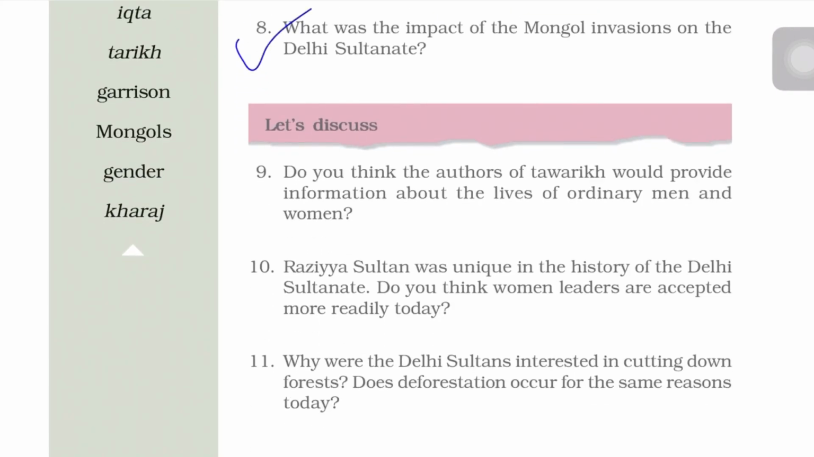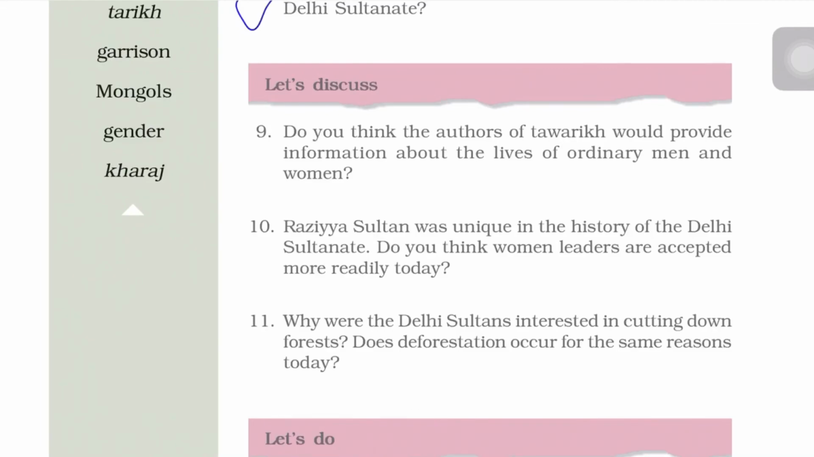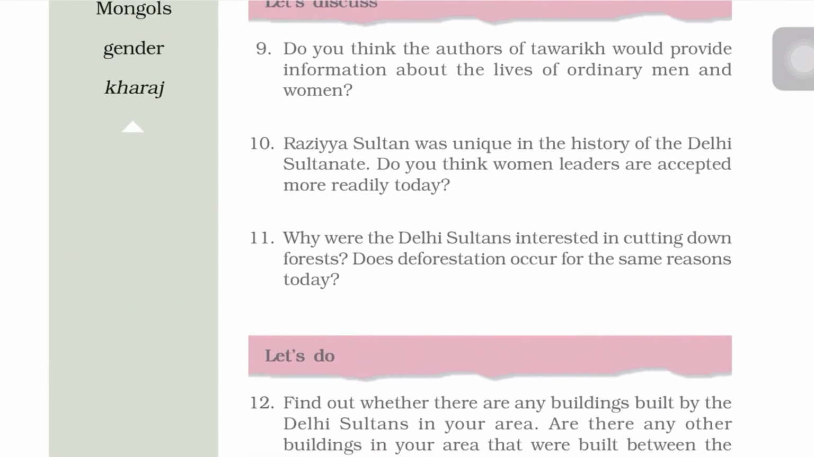Do you think the authors of Tawarikh would provide information about the lives of ordinary men and women? No, they were appointed by sultans to write about their political careers. Razia Sultan was unique in the history of the Delhi Sultanate. Do you think women leaders are accepted more readily? So yes, today we have a changed scenario. For example, Indira Gandhi became a successful leader as Prime Minister of India, and we even have many chief ministers and women in high positions. So we are now moving towards women related reforms.